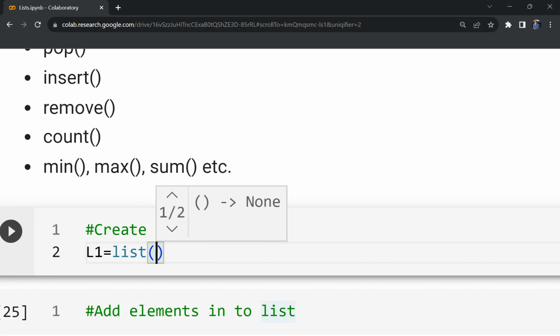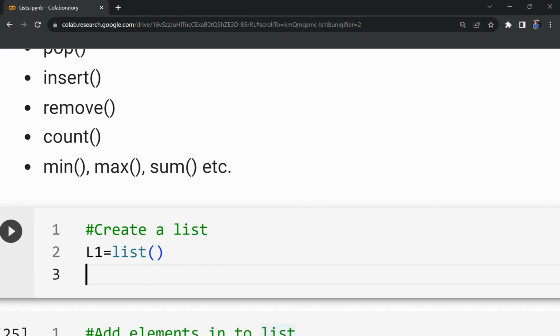Another way is by using empty square brackets. The elements of the lists in Python are enclosed within square brackets. If you see some elements enclosed within square brackets, we can understand that that is a list.